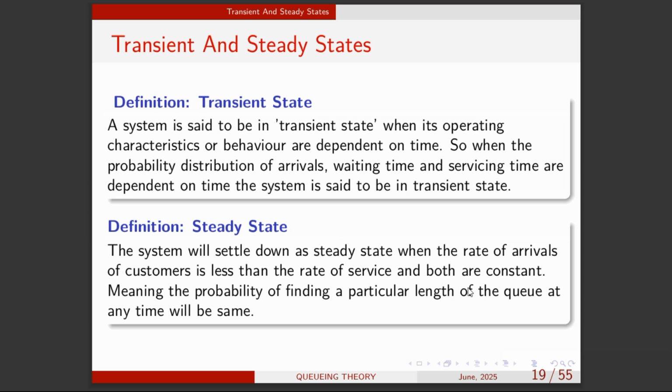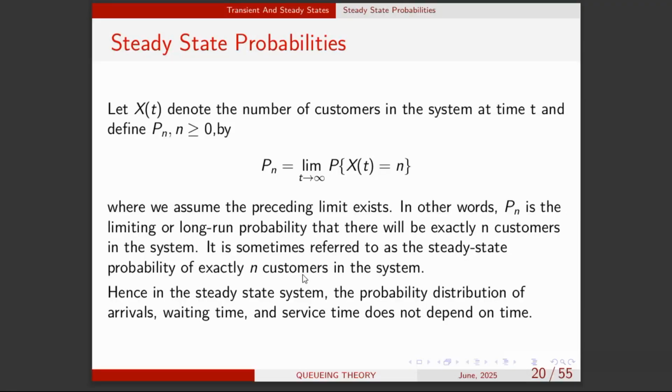They do not depend on time. Meaning the probability distribution of the arrival and the service rate are not time dependent. As such, we can calculate the long run behavior of the queuing model that we are using. So let's move on, and you will understand this better in the subsequent slide.